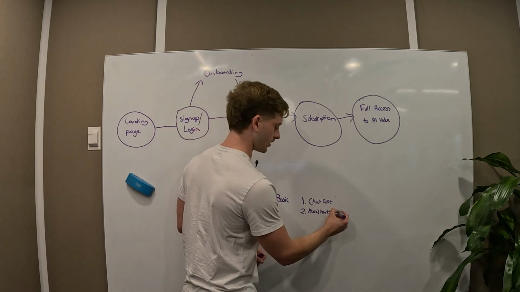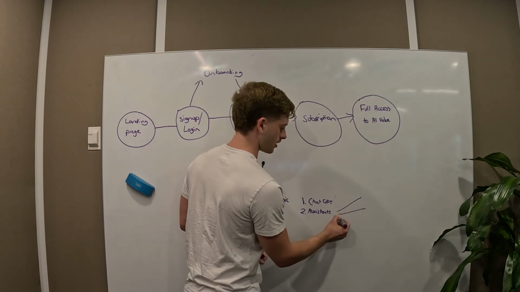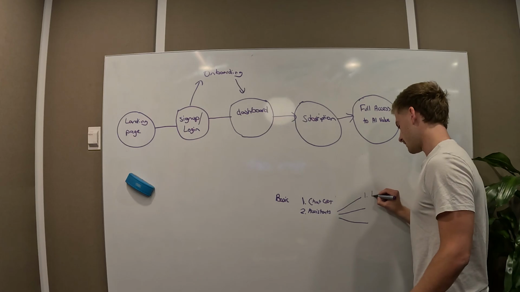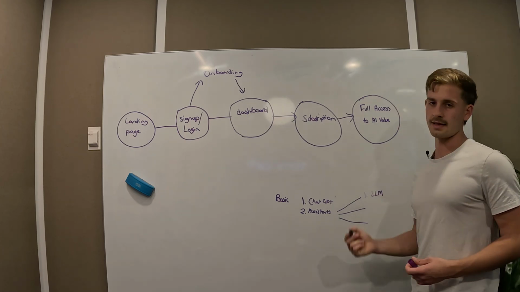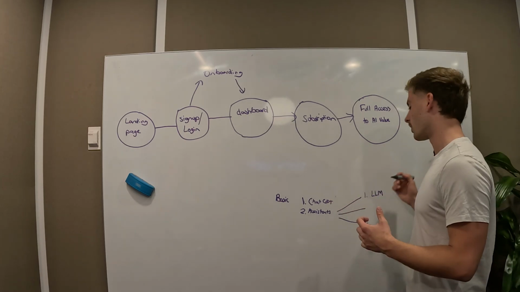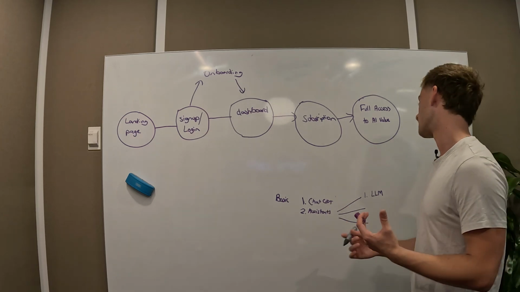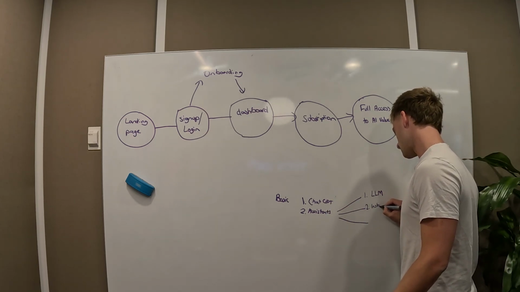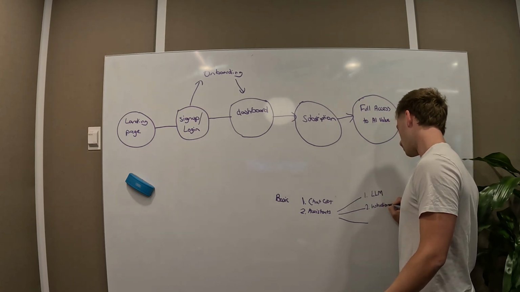Every assistant has 3 components to it. So we have from here, we have 1, 2, and 3. So 1 being the LLM. LLM stands for large language model. We usually use OpenAI when we set these kind of things up. Underneath that, you have instructions. Now, these are what you tell your assistant to do.